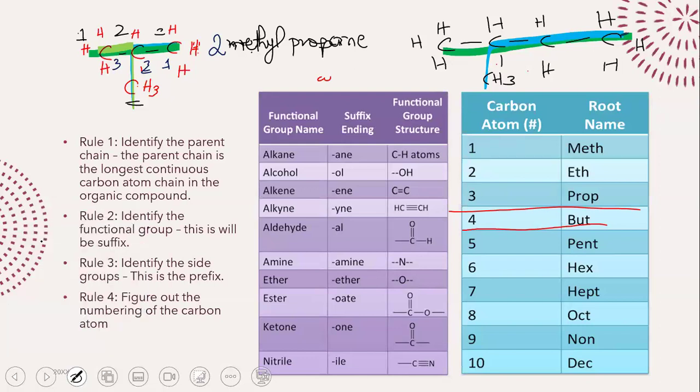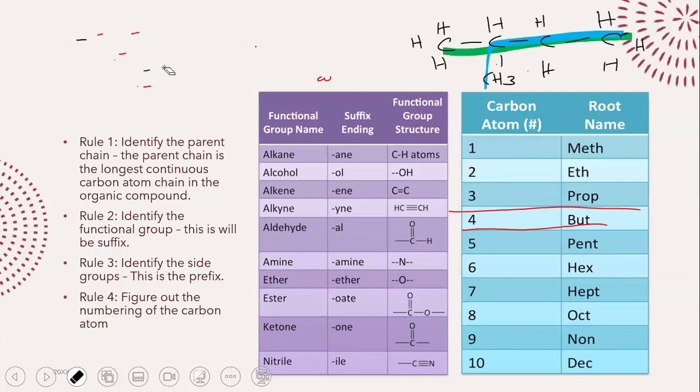So 4 carbon atoms means that we will be naming the compound as but, right? So let's go ahead and consider that. Then we are going to go ahead and write down our functional group. You can see we're dealing with an alkane. So it will be butane, right? Now, again, our side chain is the same as before. The side chain has 1 carbon atom, so it's methyl.